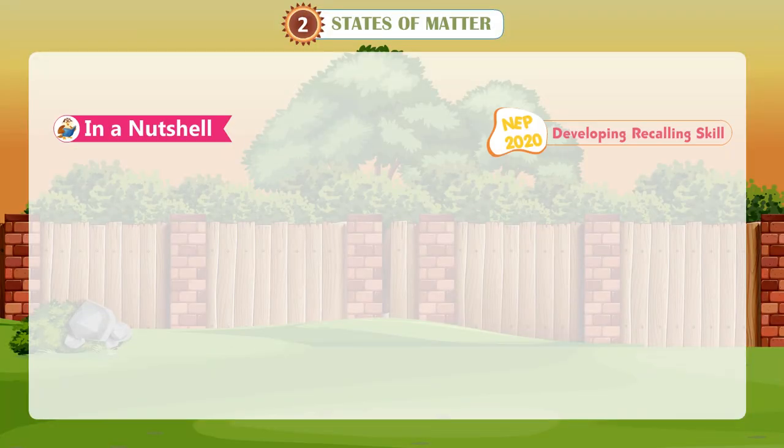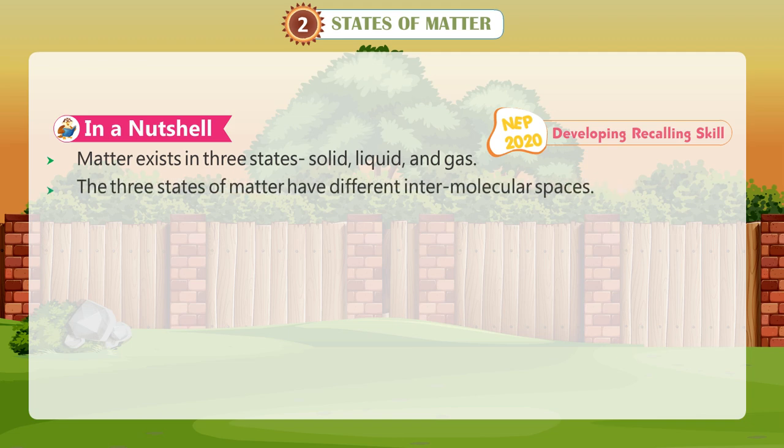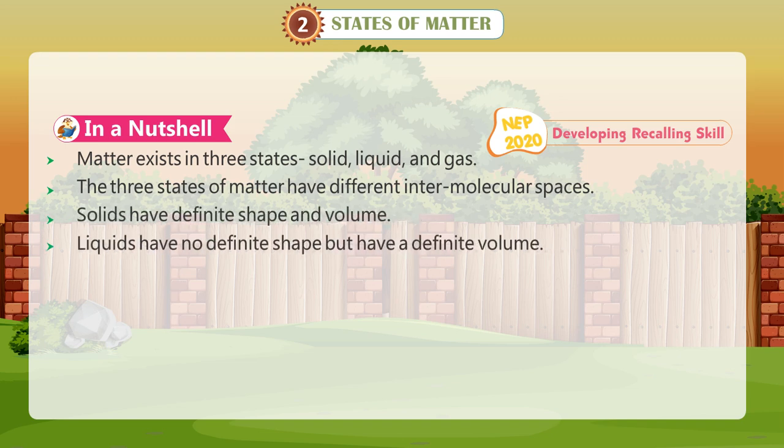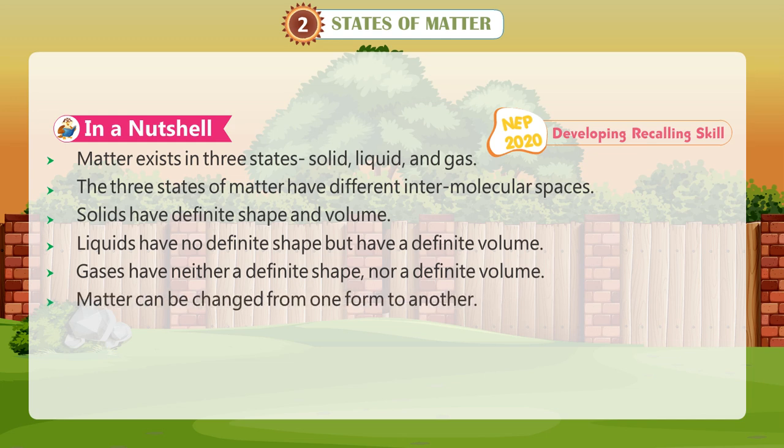In a nutshell, matter exists in three states: solid, liquid, and gas. The three states of matter have different intermolecular spaces. Solids have definite shape and volume. Liquids have no definite shape but have a definite volume. Gases have neither a definite shape nor a definite volume. Matter can be changed from one form to another.